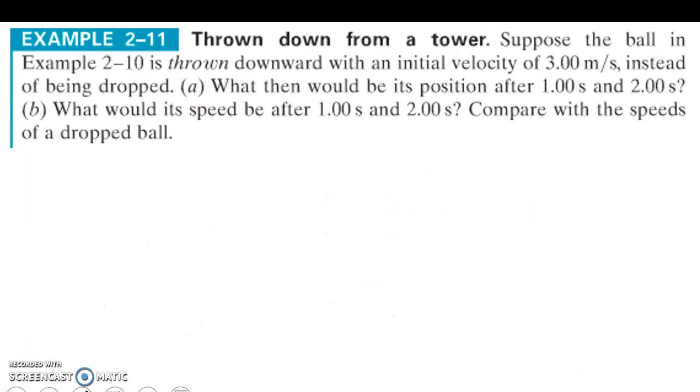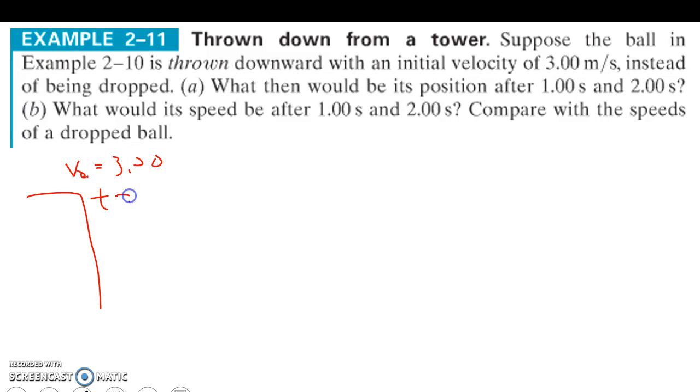Now suppose, in the example, the ball's thrown downward with an initial velocity of 3 meters per second instead of being dropped. So what would be its position after 1 second and 2 seconds? I like looking at that and saying, okay, we've got our same 70 meter tall drop, but now our initial velocity is 3 meters per second.